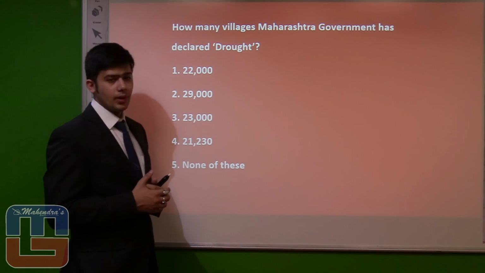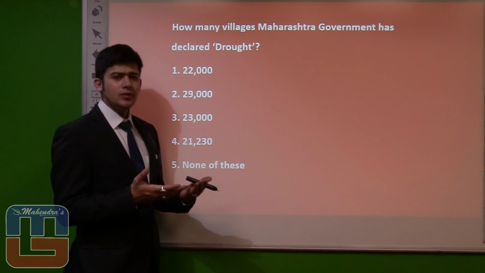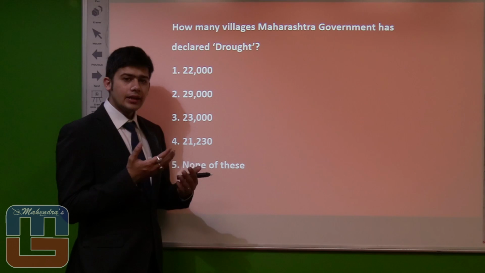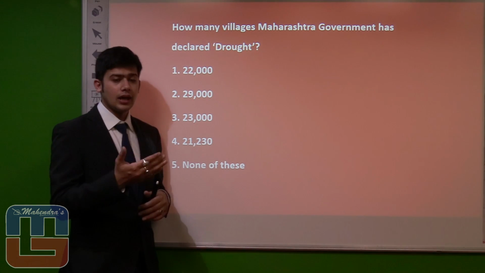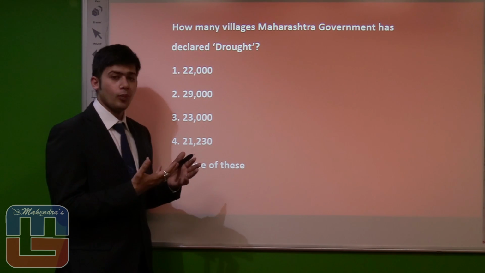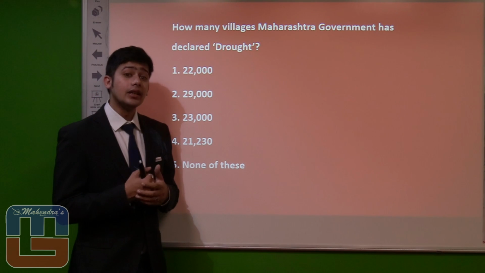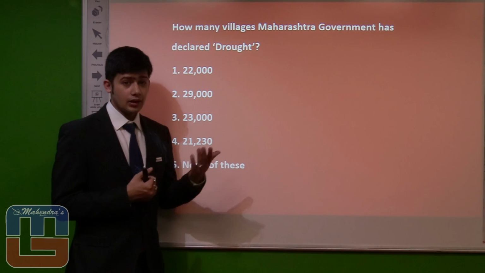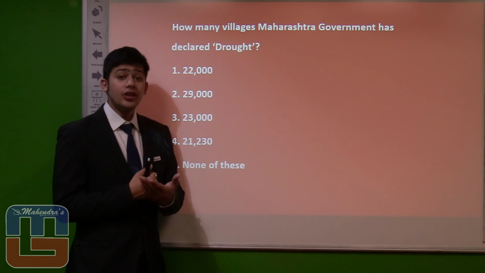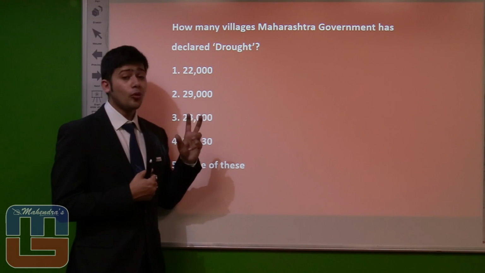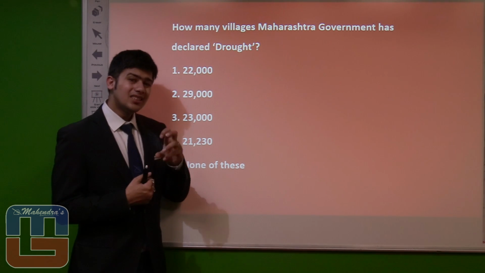How many villages has the Maharashtra government declared drought-hit? Various people must have understood that the IPL had to be shifted from Mumbai or Pune to other states because of the drought problem. Because of this, Aamir Khan also started the Paani Foundation. Also, the Maharashtra government headed by Devendra Fadnavis provided a drinking water program. So the drought is a severe problem in the state, and you have to keep a check on state issues as well.